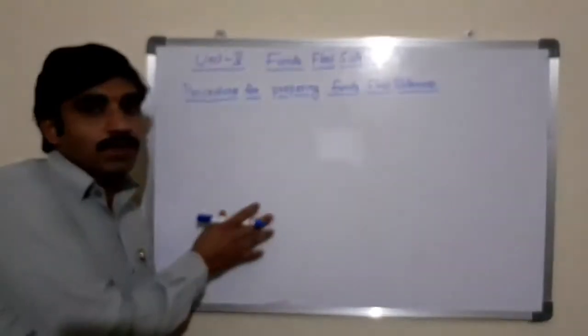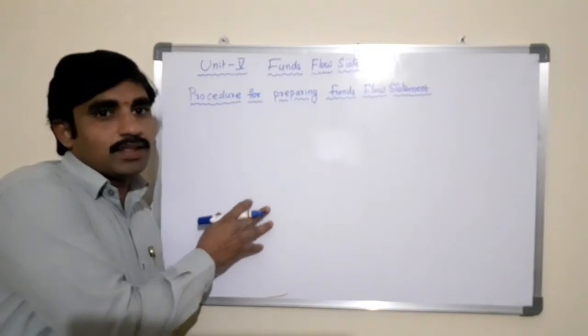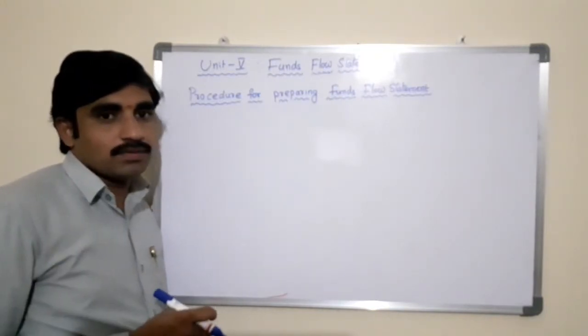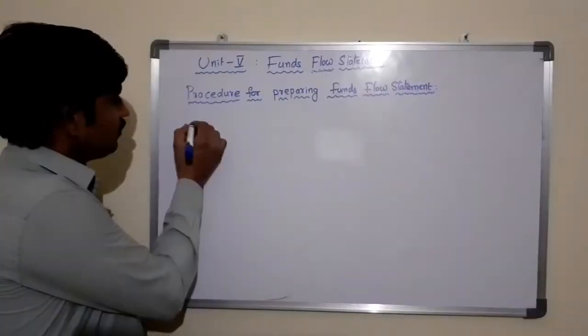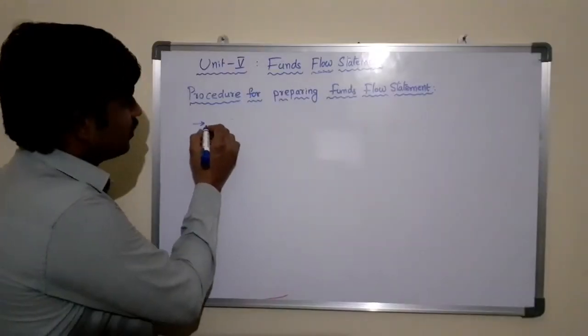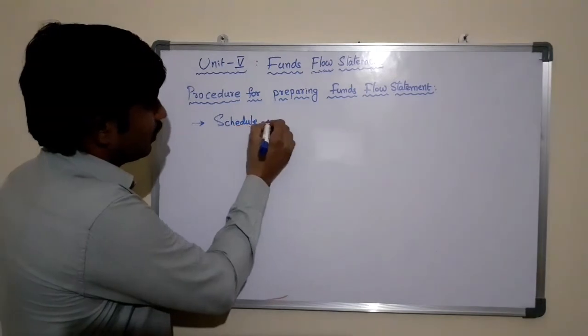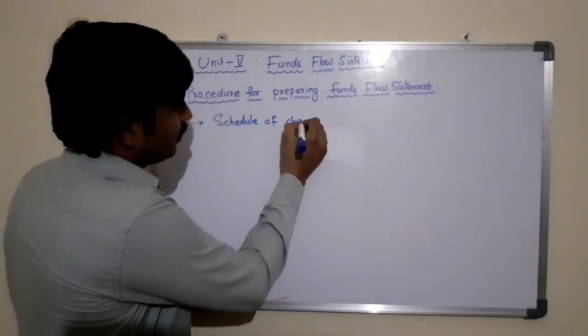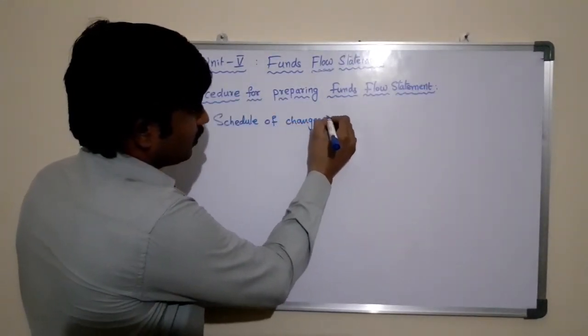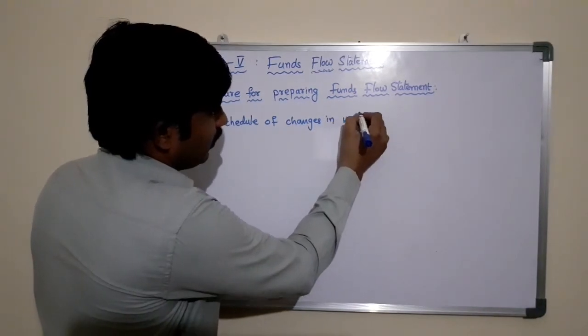The procedure of preparing a funds flow statement consists of three steps. The first one is the schedule of changes in working capital.